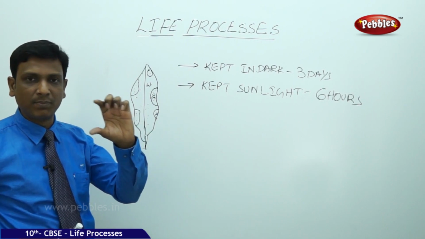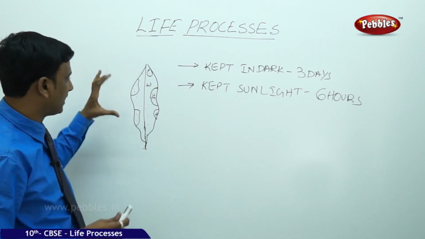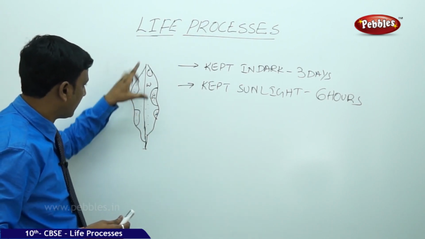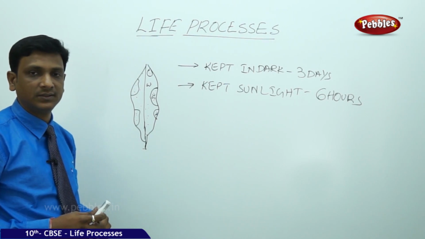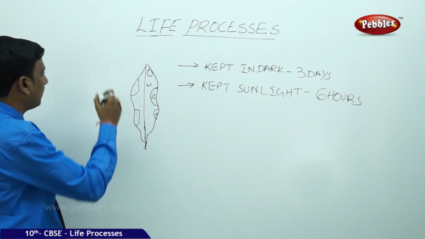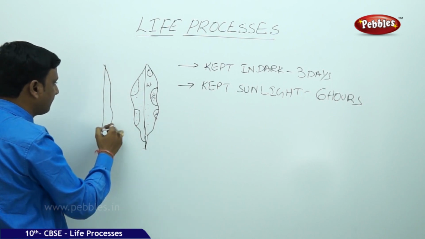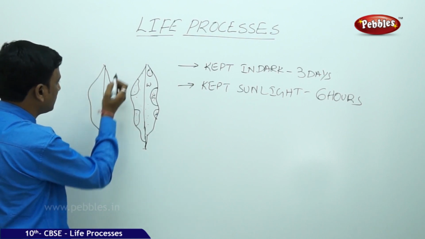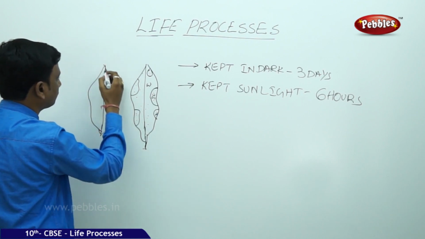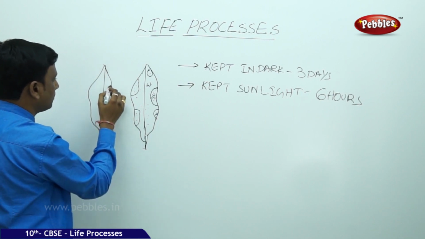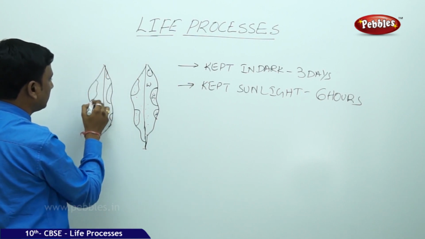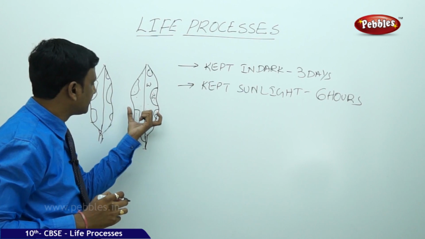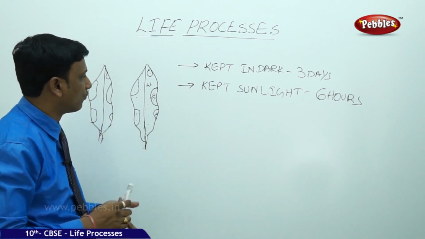Now you have to select and pluck a leaf out of that plant. We selected a leaf like this. This is a variegated leaf, which means it has green patches here and the remaining area is white. Now we are going to trace this leaf, make a copy for our further reference, so that later we can refer to where the color change happened. In this way we are tracing the places where the green color is there in the leaf.